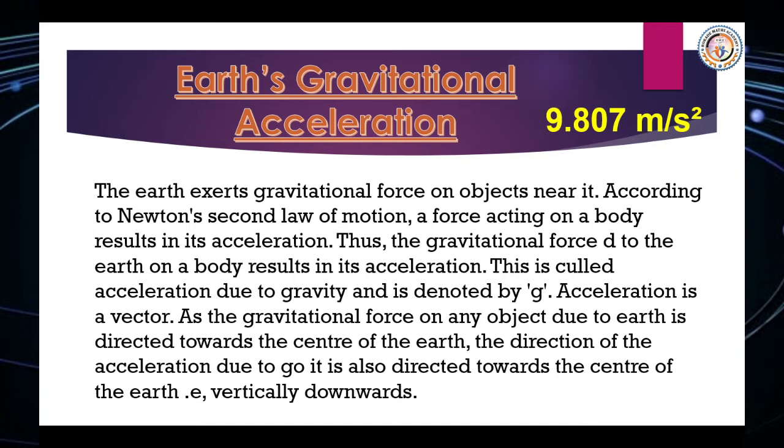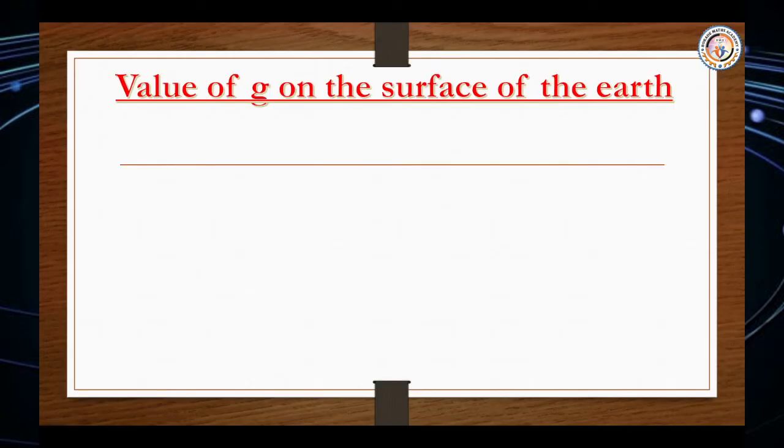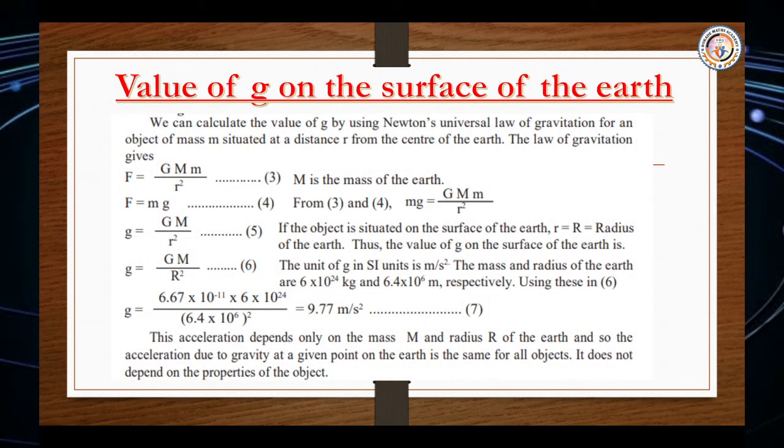Acceleration is a vector, as the gravitational force on any object due to the Earth is directed towards the center of the Earth. The direction of the acceleration due to gravity is also towards the center of the Earth, that is, vertically downwards. Value of g on the surface of the earth. Here small g means the acceleration due to the earth's gravity.